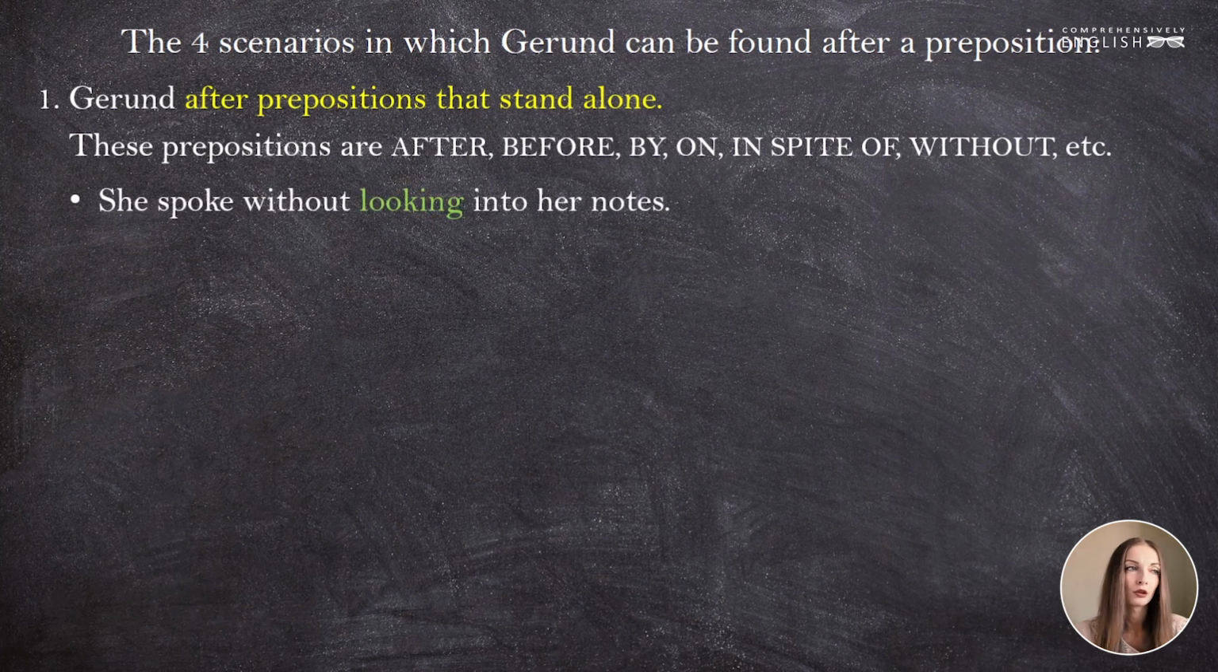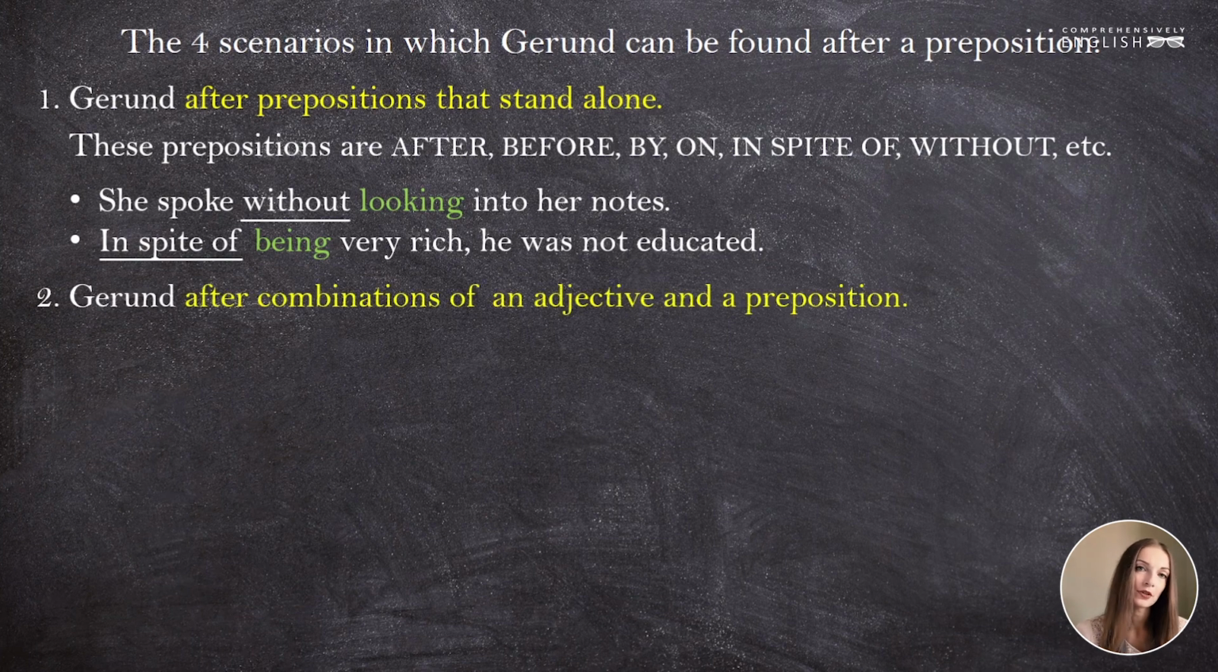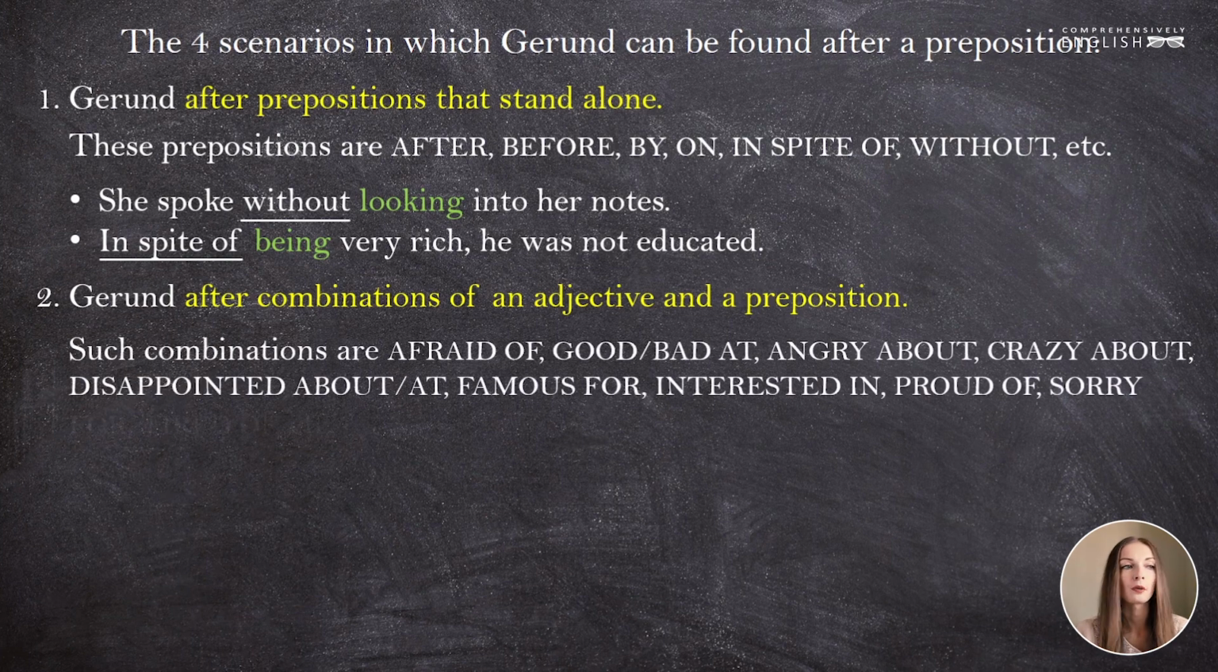She spoke without looking into her notes. In spite of being very rich, he was not educated. The second case where we can have a preposition before the gerund, it's when the preposition follows an adjective. Such combinations of an adjective and a preposition are afraid of, good or bad at, angry about, crazy about, disappointed about or at, famous for, interested in, proud of, sorry for, tired of, etc.